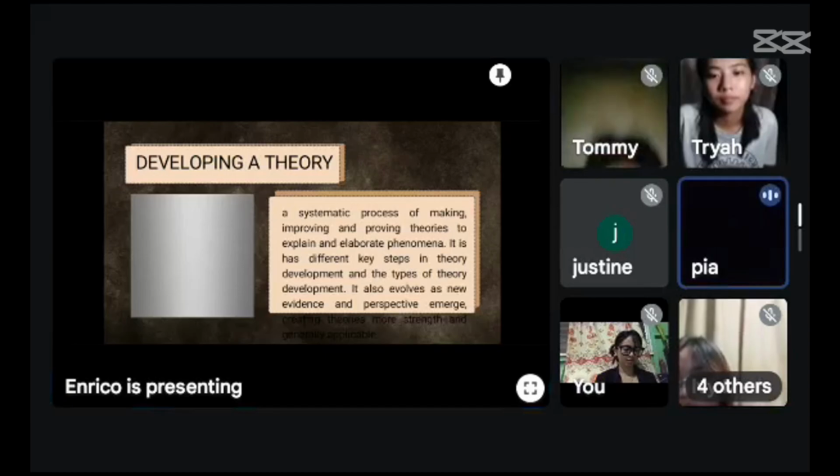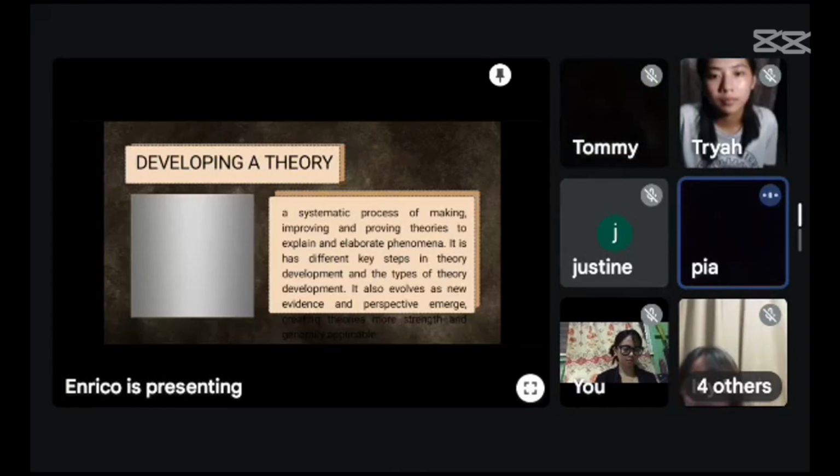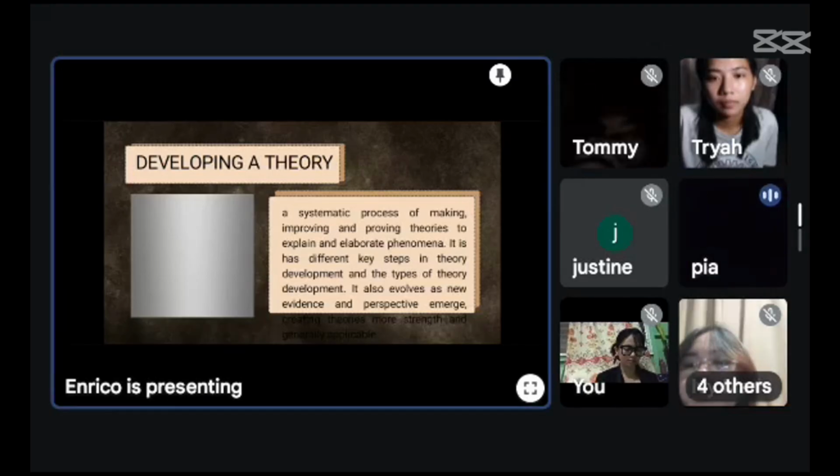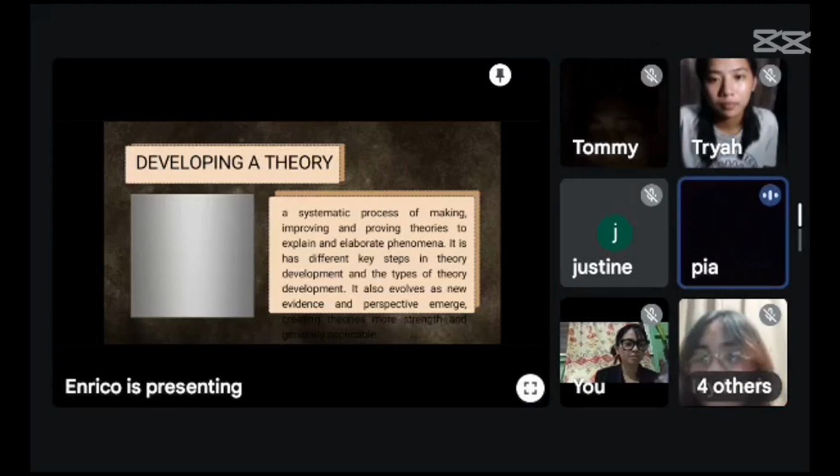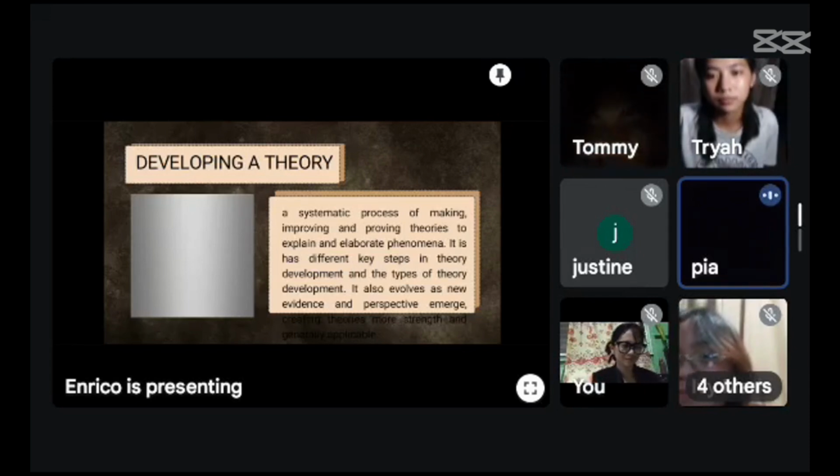Theory development is a systematic process of making, improving, and proving theories to explain and elaborate phenomena. It has different key steps and types of theory development. It also evolves as new evidence and perspectives emerge.